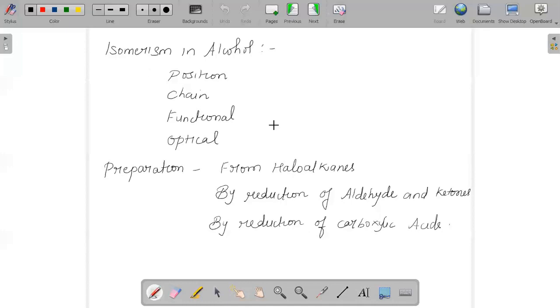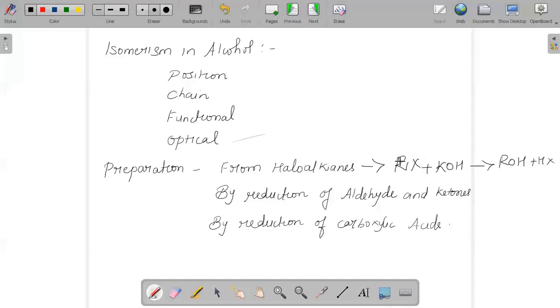Alcohols can be prepared from haloalkanes. That is when any haloalkane reacts with aqueous potassium hydroxide, it will undergo nucleophilic substitution reaction. For example, RX with KOH, then your product will be ROH plus HX. This can be any halogen.